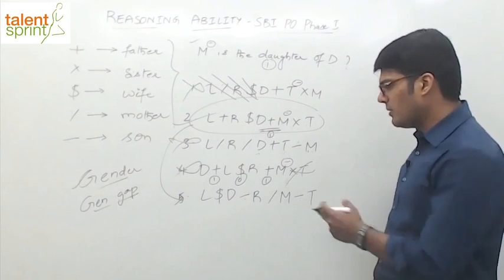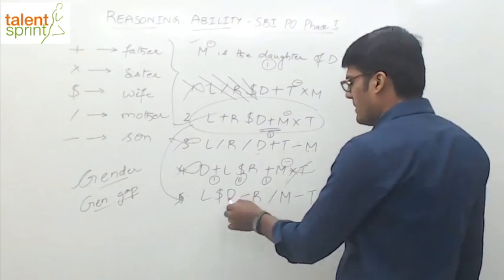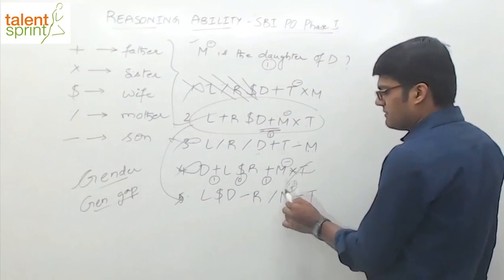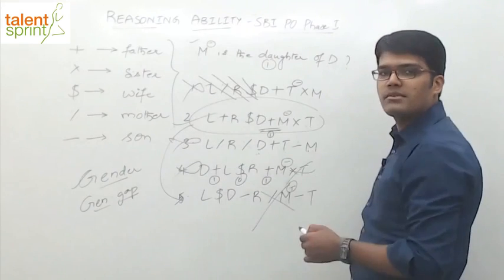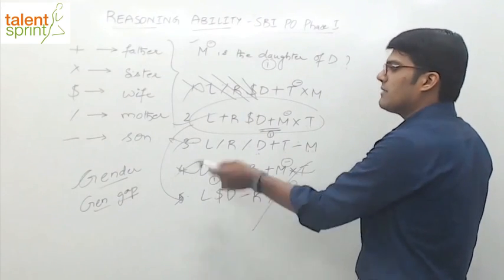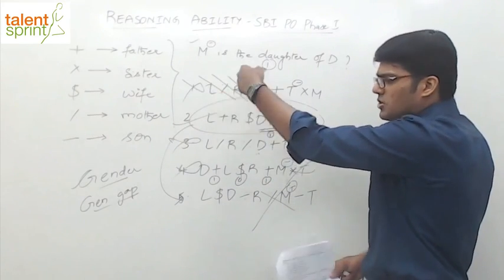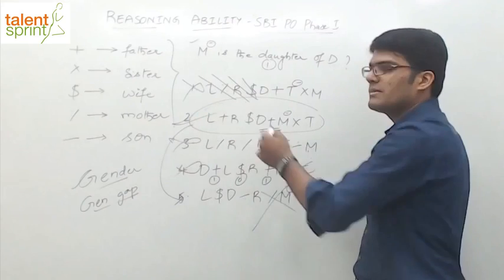Gender and generation gap. And look at the last one. M to D. Again, between M and D, we have got 2 persons. First of all, gender. M division means what? M is the son. M is the son cannot be the answer because M should be a female person. So even if these 3 options are above the right answer there, within 15 seconds, you can eliminate all the wrong answers there. So second option has to be the correct one.